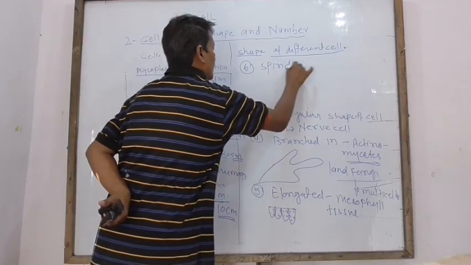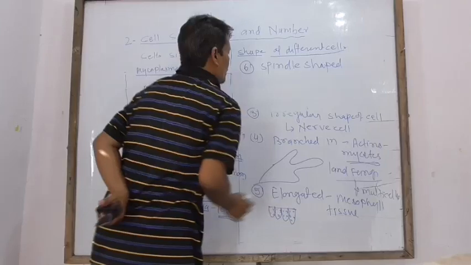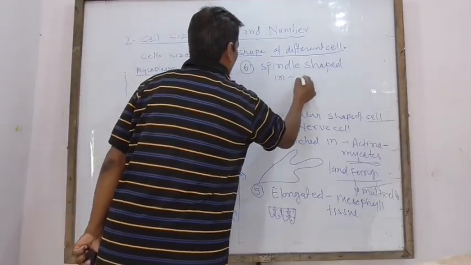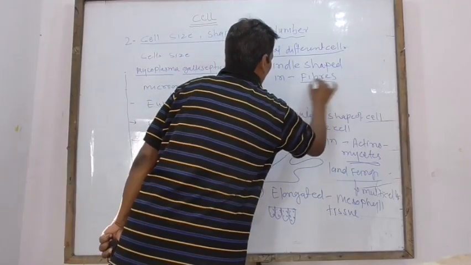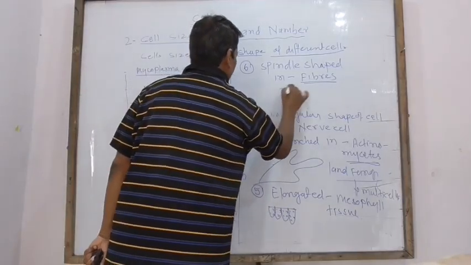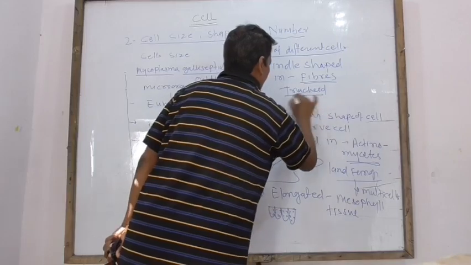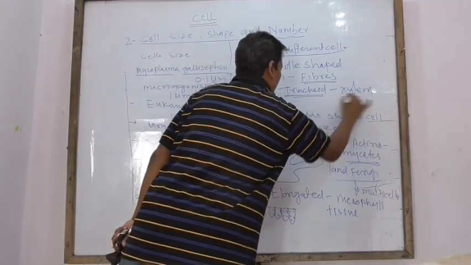Sixth, spindle shaped, in fibers and tracheids. These are present in xylem.